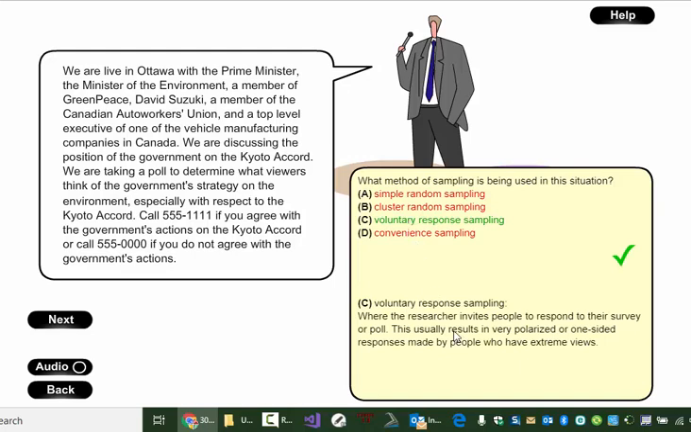And as we know, this is not maybe the best way to go because the people who call will be people who are in agreement or specifically who are not in agreement. And all the people who are somewhat neutral or don't have strong feelings might ignore this. We'll see this a bit more in the bias section that follows.